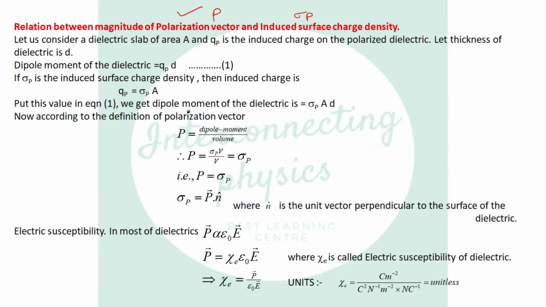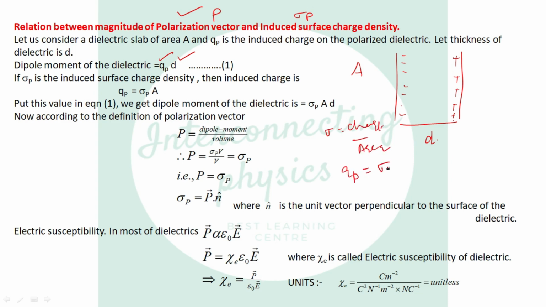Now, let us discuss the relation. Suppose we have a dielectric slab having area A and thickness d, with negative charge on this side and positive charge on this side. So the electric dipole moment will be the charge q p into d, the distance between the charges. If sigma p is the induced charge density, you know sigma is charge divided by area, then the charge will be sigma p into area. If we put this value here, we get net dipole moment sigma p A into d. What is A into d? Area into thickness, the volume of the dielectric.